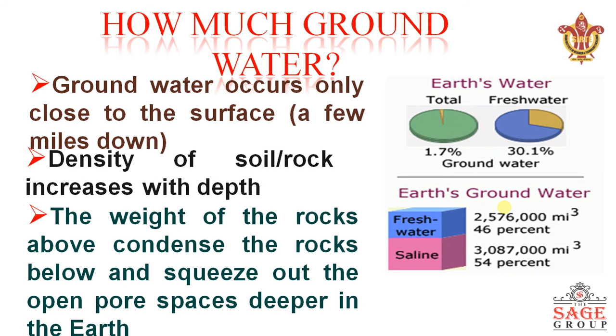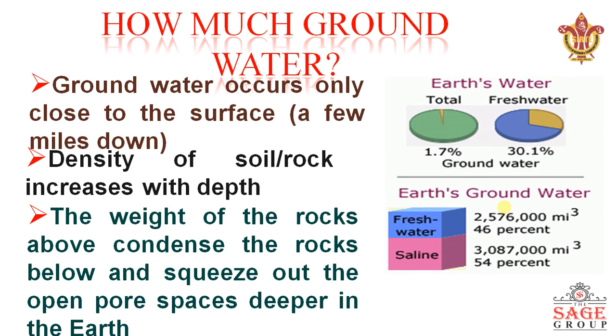Groundwater occurs only close to the surface, a few miles, a few kilometers. The density of soil and rock increases with depth. The weight of the rocks above condenses the rocks below and squeezes out the open pore spaces deeper in the earth. Of the earth's water, groundwater is 1.7% in total.